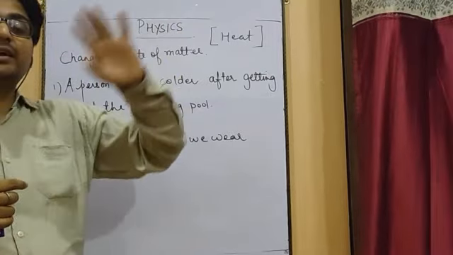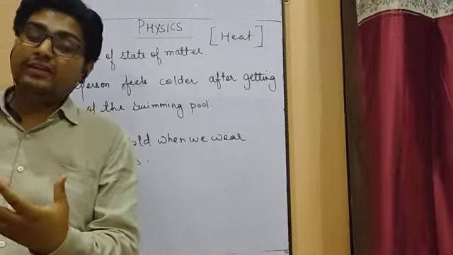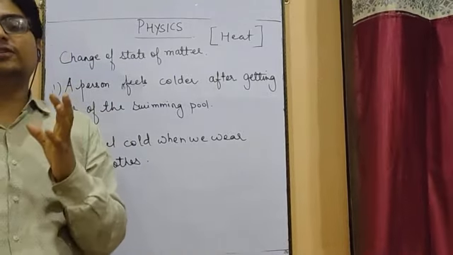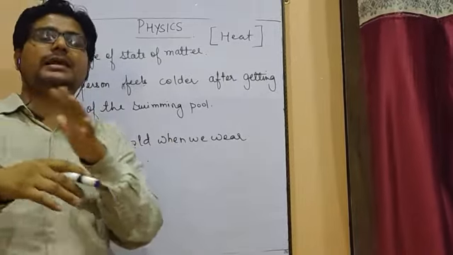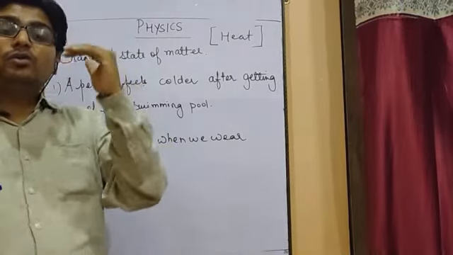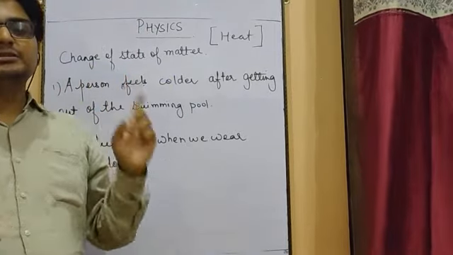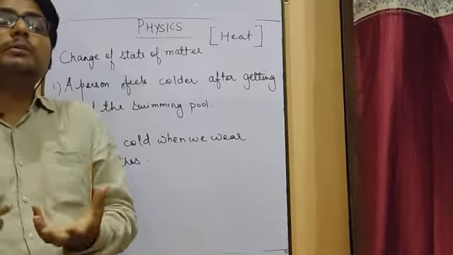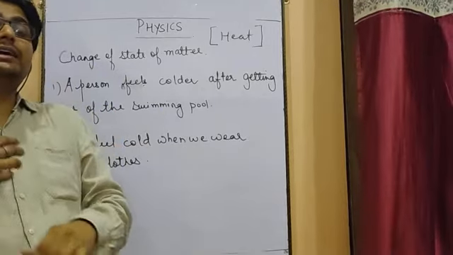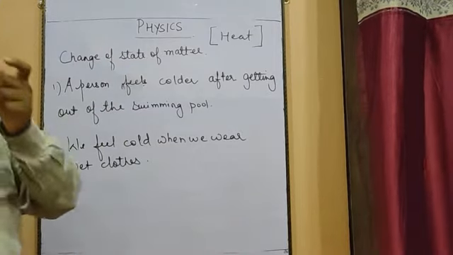Because it wants to get converted into vapor form. While getting converted into vapor form, it will absorb the heat energy from your body. And when it is absorbing the heat energy from that particular place, the temperature over there decreases because of the high specific latent heat of vaporization. A very huge amount of energy is required by the water to get converted into vapor state. So at that time your body feels colder at that place.